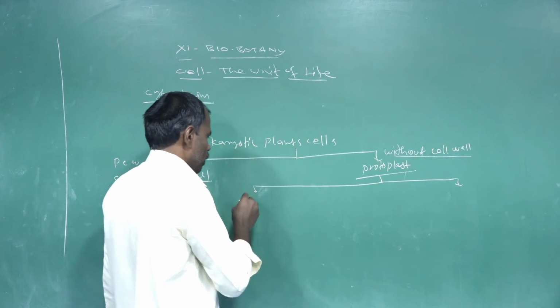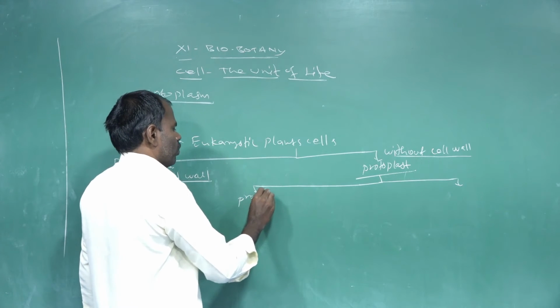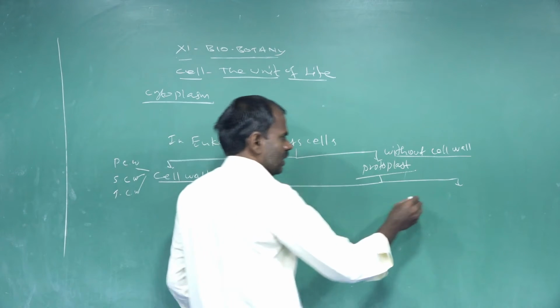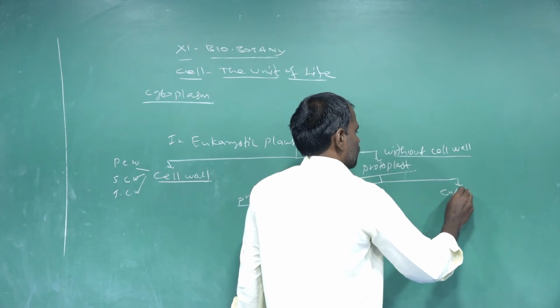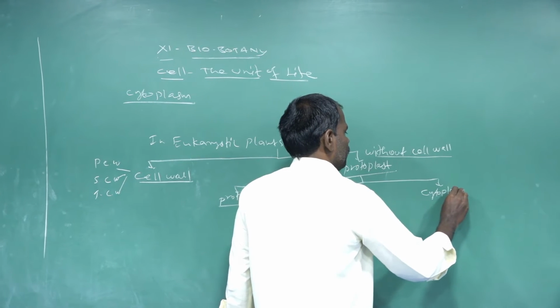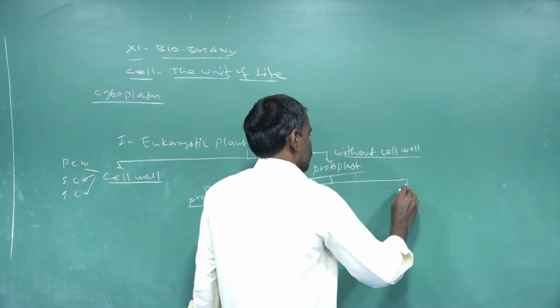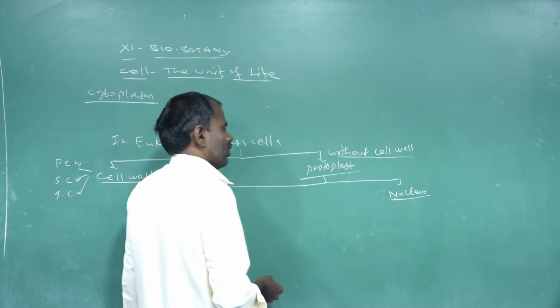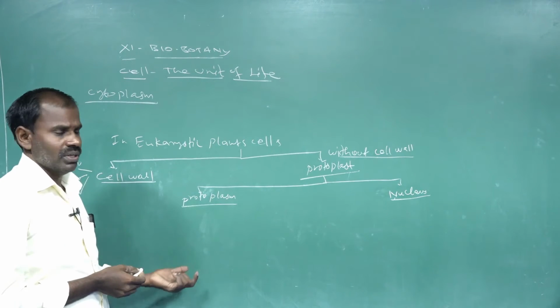The first one is protoplasm and the second is the nucleus.